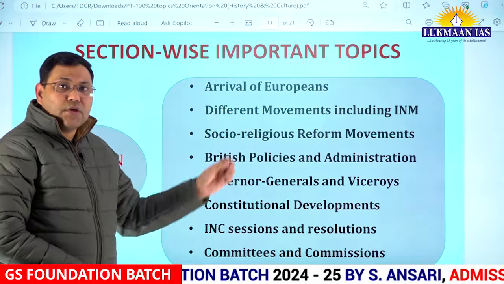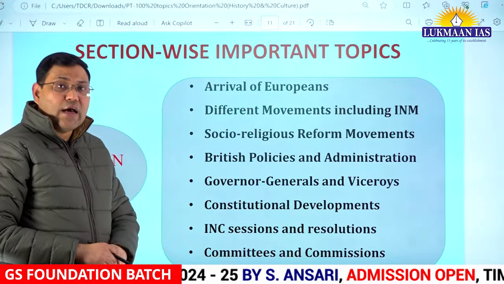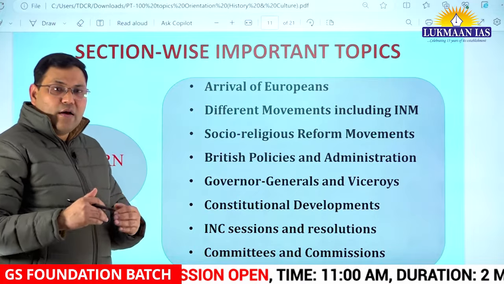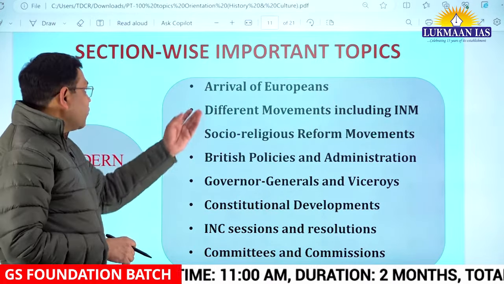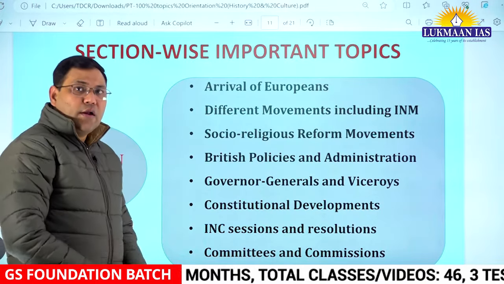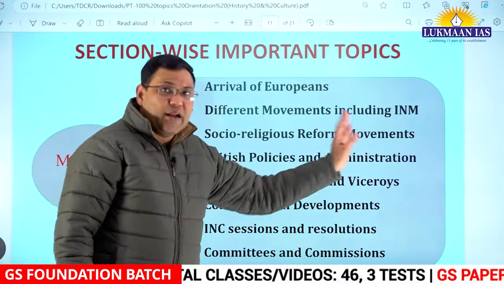Arrival of Europeans. UPSC has over the years asked many questions from this area. If not every year, then every alternate year there has been some kind of question from this section. So for prelims, you cannot ignore it. Different movements, including the Indian national movement.